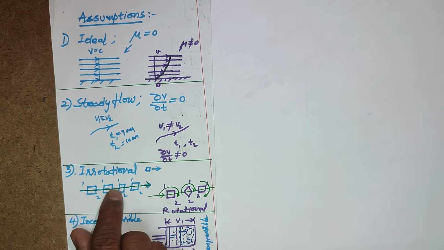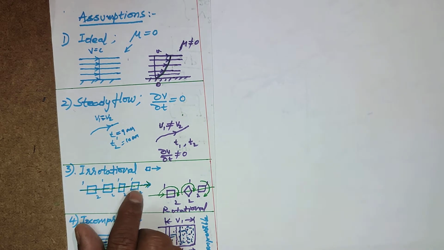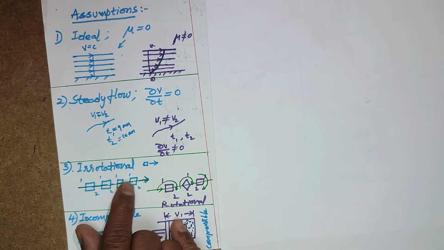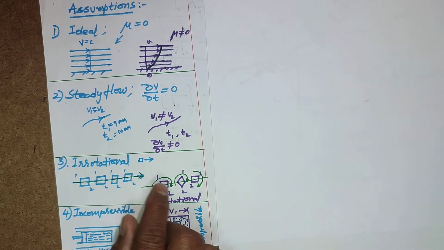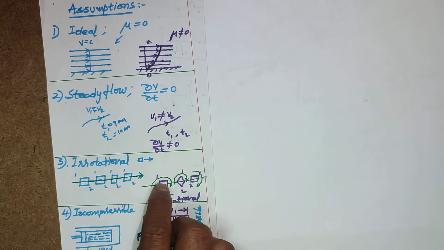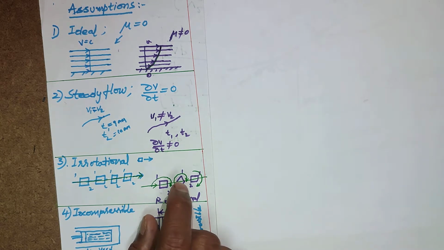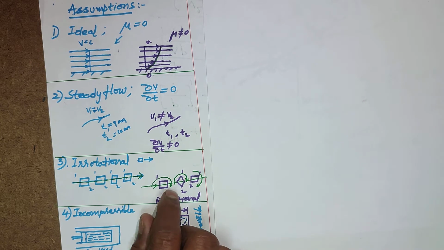When it travels along the streamline, the positions and angle of these two points are the same at all positions while traveling along the line of stream. So it is called irrotational. If the particle is revolving along the streamline, like this, and like this, then this is rotational flow. For rotational flow, Bernoulli's equation cannot be applied.